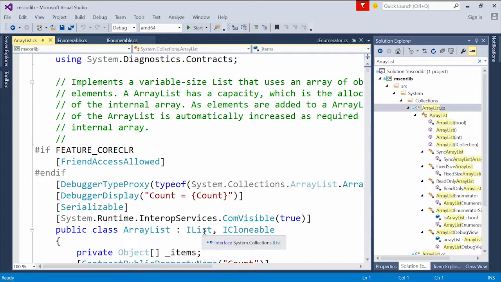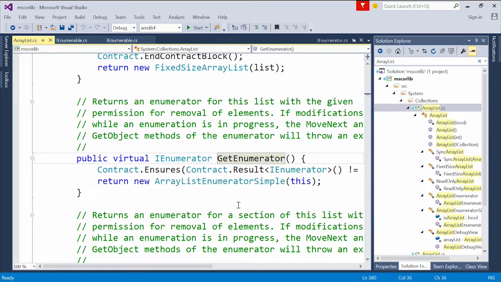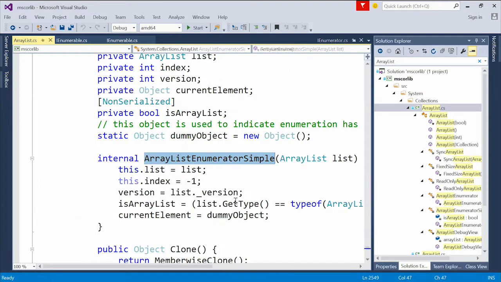So I'm getting ahead of myself a little bit. IList extends IEnumerable. So we're going to have a GetEnumerator method here that knows how to get something. And that returns this ArrayListEnumeratorSimple. And notice that its constructor takes the current object. And if we look at that ArrayListEnumeratorSimple, you can see it's an internal class embedded inside ArrayList.